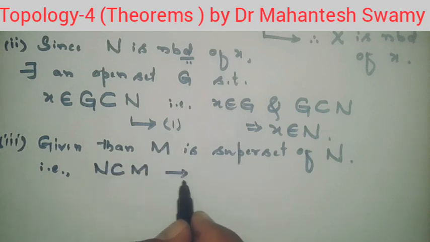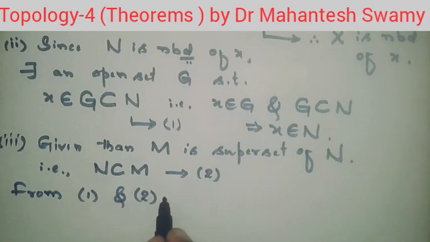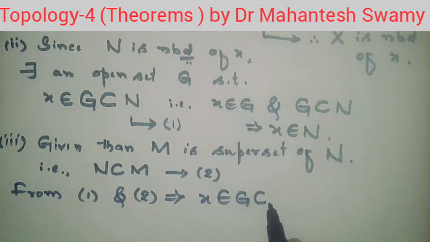So if we combine the results 1 and 2, it implies X is belonging to G, the open set, and the open set is belonging to N, and this follows from result 1. From result 2, what is following?